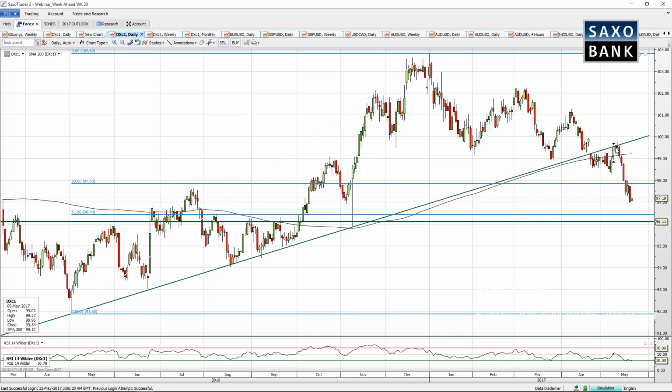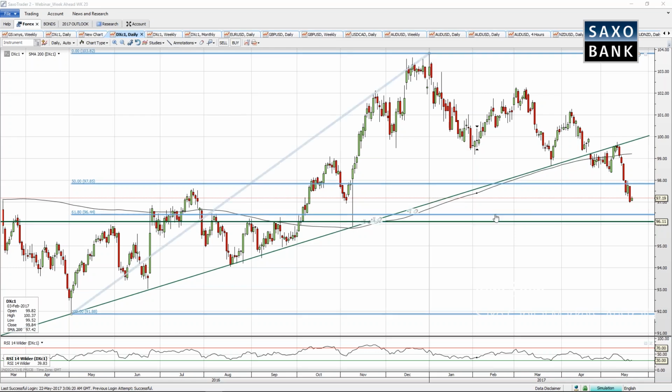The rally we saw off the lows exactly 2 weeks ago proved to be useless, as momentum failed at the uptrend line which supported the US dollar all throughout 2016 and on one occasion this year. The rejection we saw at this trend line here was a technical giveaway that the uptrend that the US dollar has broadly enjoyed has now been clearly violated.